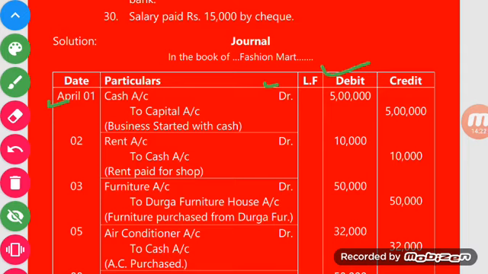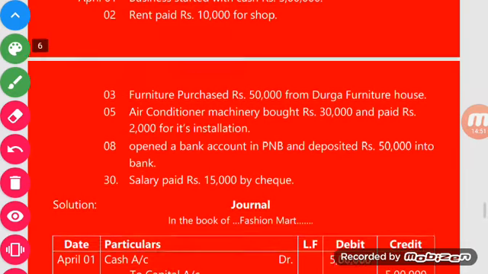To capital account: before any account which is credited, we have to write the word "To" before the particular account head. If we have written the word "To" before the account, it means the particular account is credited. So here cash account is debited and "To capital account" is credited, and the amount is written in the credit column.